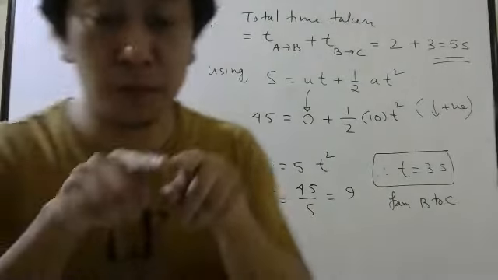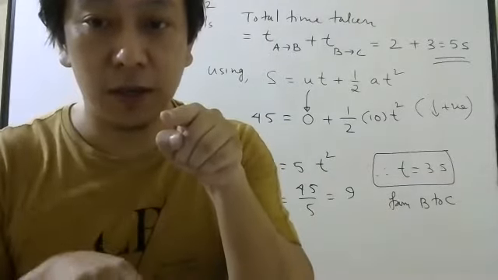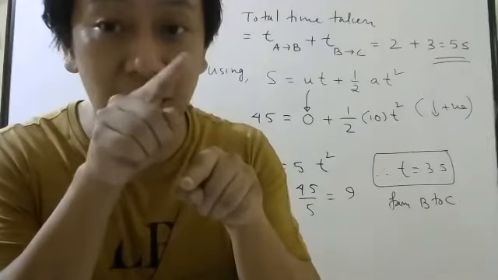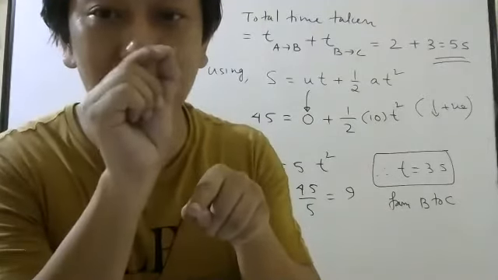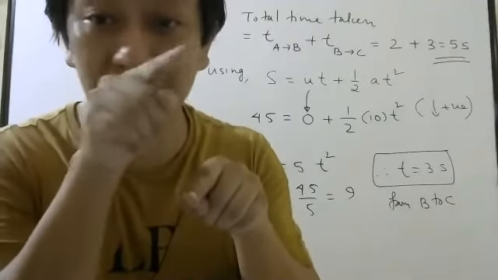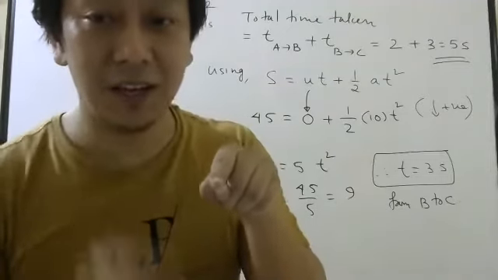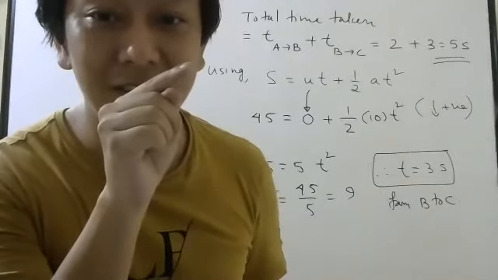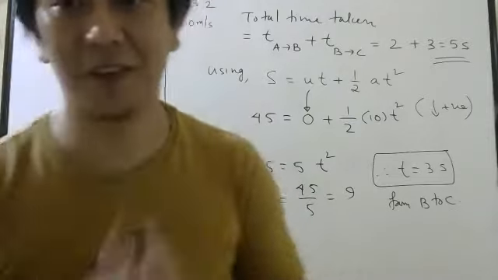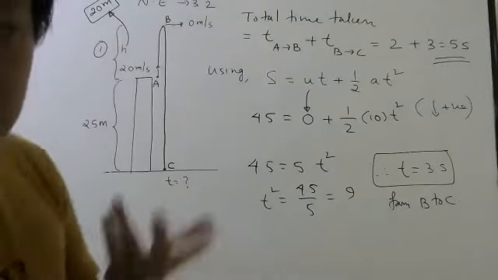So if you see, the body goes like this. It starts from here, goes like this, then goes like this. Here, this is a very important point. Why do I say this is an important point? Because I know my velocity at this point. At this point, my velocity is 0. So if I use the equation from here to here, I know final velocity will be 0. And if I use my equation from here to here, this will be my initial velocity. Okay, so that is the beauty of using these equations. Whichever way you do, answer will come if you do it properly.